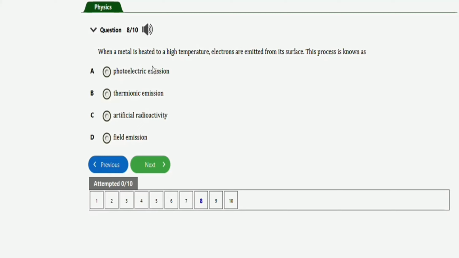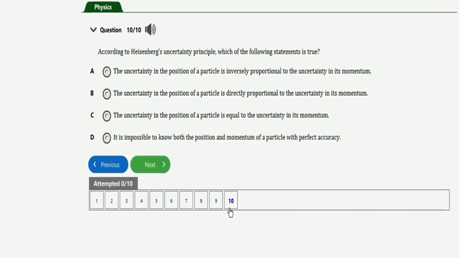The last question before I end this video will be this one. It says, according to Heisenberg's uncertainty principle, which of the following statements is true? Option A, the uncertainty in the position of a particle is inversely proportional to the uncertainty in its momentum. Option B, the uncertainty in the position of a particle is directly proportional to the uncertainty in its momentum.